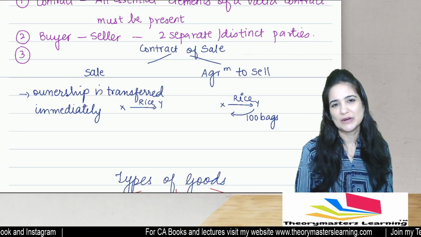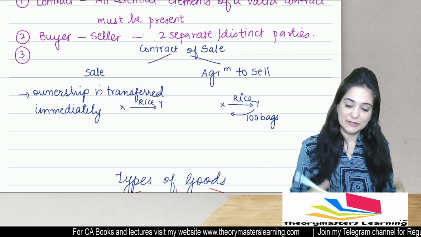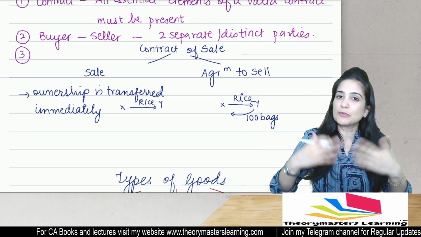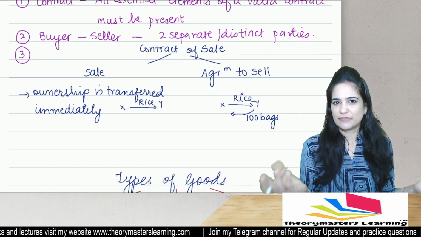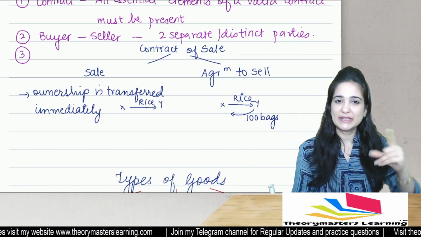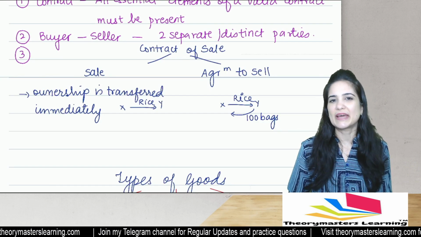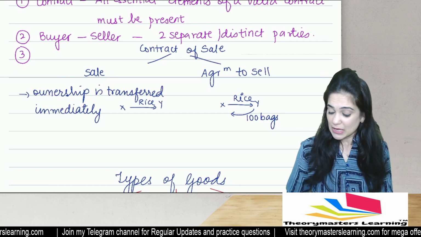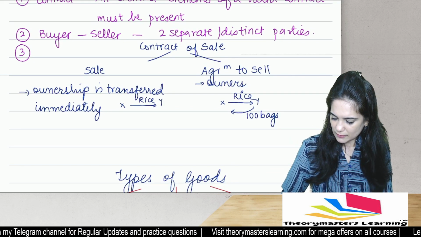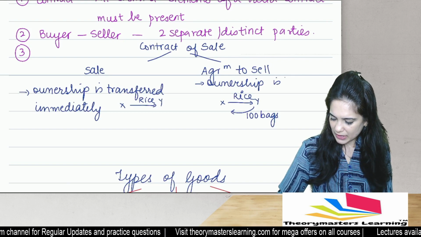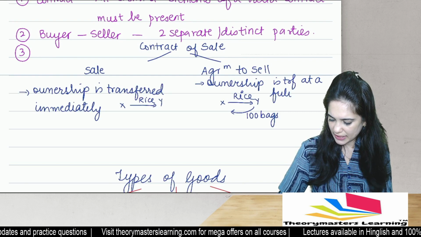No. Y will become the owner at a future date when X gives him 100 bags. He said, you come tomorrow, I will give. I will keep it ready. So Y has not become the owner immediately. He will become the owner at a future date. This is nothing but agreement to sell. So in case of agreement to sell, ownership is transferred at a future date.